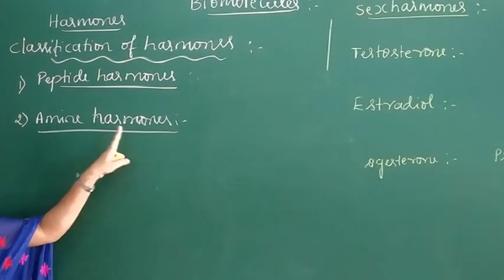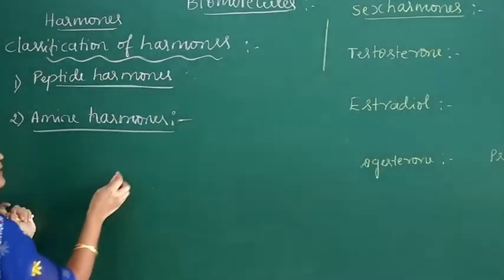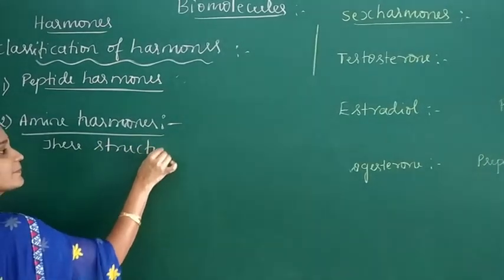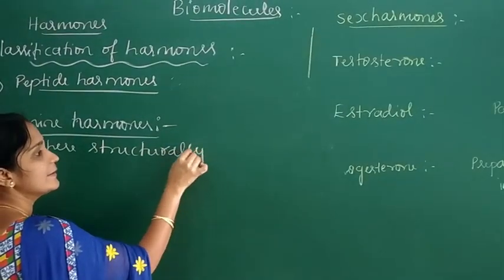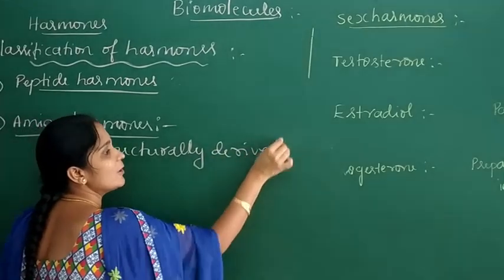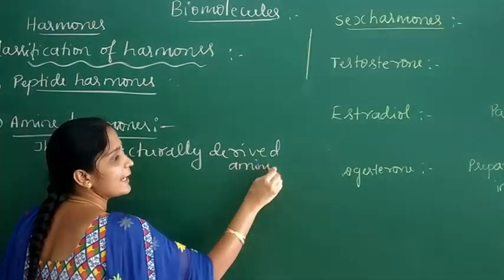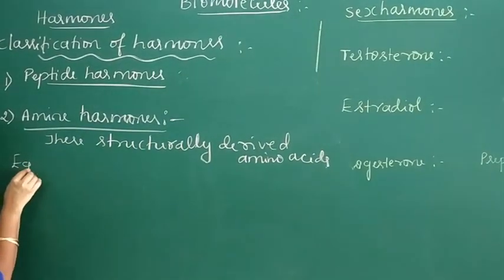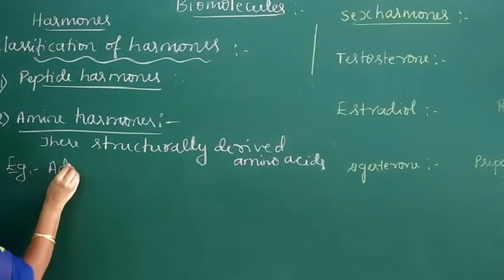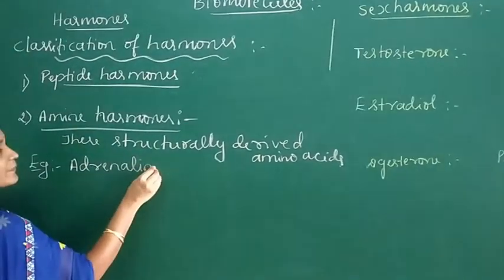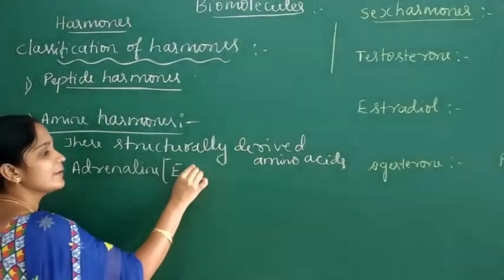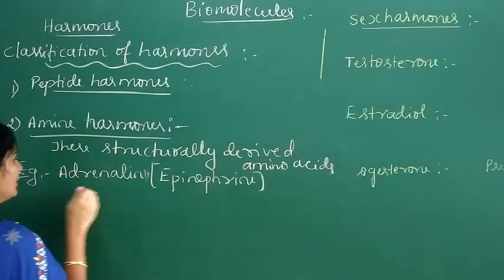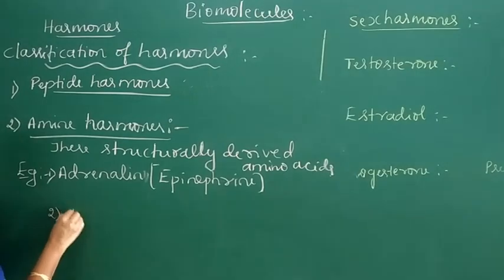Next type is amine hormones. These are structurally derived from amino acids. Examples for amine hormones are adrenaline, epinephrine, and another example is thyroxine.